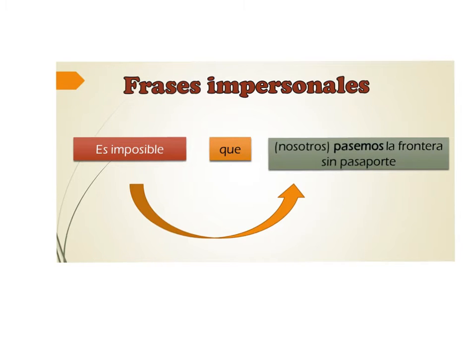So we have an impersonal phrase and we have a second subject. And the impersonal phrase is also the subjunctive trigger in this sentence. So we're going to conjugate the first verb, which is es, ser, in the indicative, and the second one in the subjunctive.